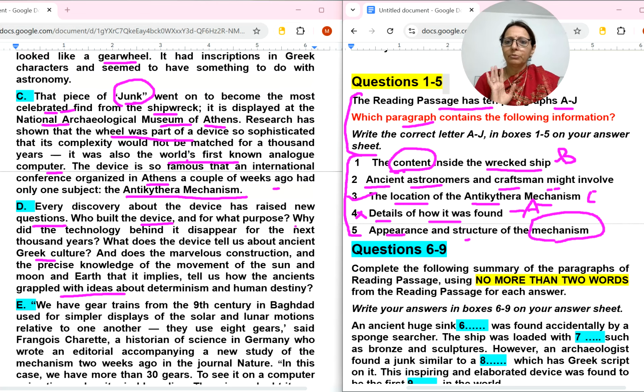And in E paragraph: we have gear trains from the 19th century in Baghdad used for simpler displays of the solar and lunar motions. Some person name is there, so it will be helpful in the next type of question. A historian of science in Germany who wrote an, okay, we are looking for astronomers, craftsmanship, structure and appearance, so nothing is there, you can read it.